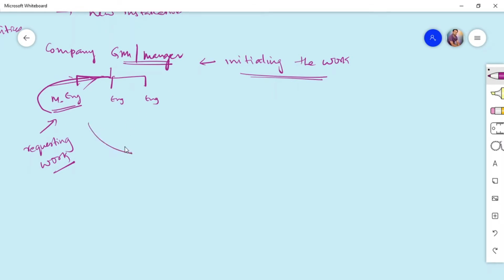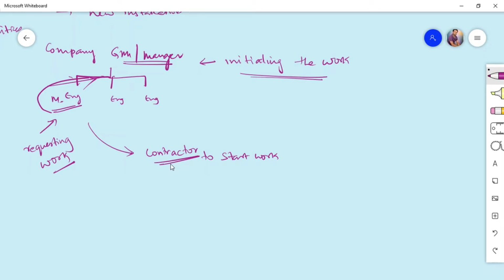Once the GM initiates the work, the requesting party, which is the engineering section, will assign the work to a contractor to start the work. Before starting, all the guidelines are given to the contractor related to what procedures they have to follow, what method statement they have to follow, and what type of precautions they have to take while working. The contract will be given to the particular party based on the guidelines that they have to follow while they are working at the particular site.